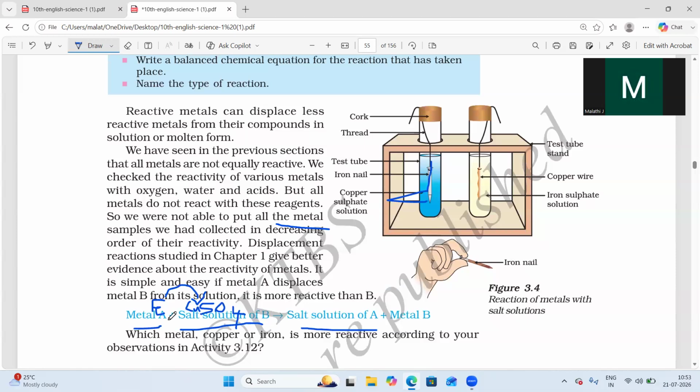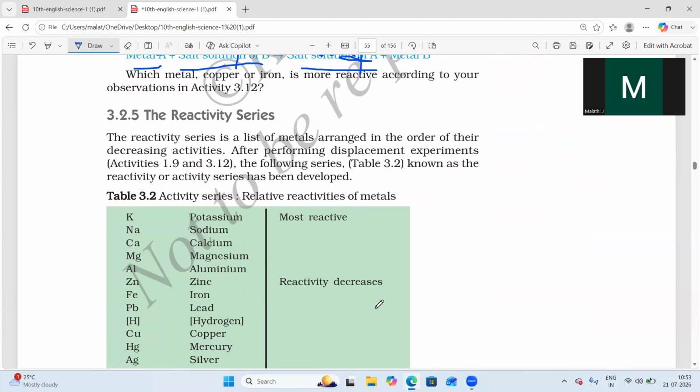If you go to the chapter on chemical reactions and equations, you can understand this easily along with the examples. When I took an iron nail dipped in copper sulfate solution, we will get iron sulfate solution. Here they just give one example, taking a metal and its respective solution. One more we can take is copper. When copper reacts with AgNO3, we get copper nitrate, and silver will separate out.